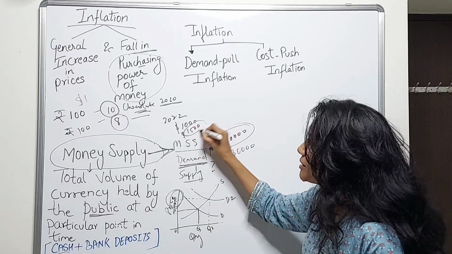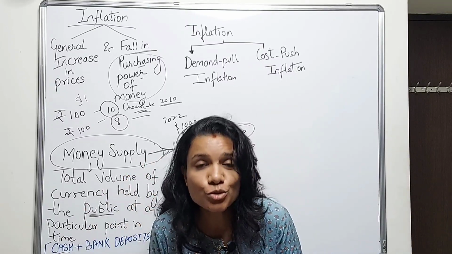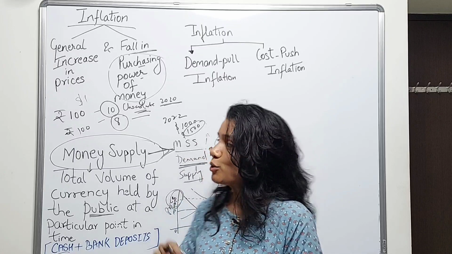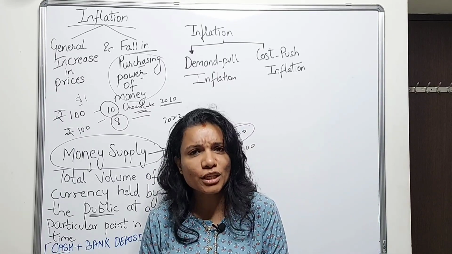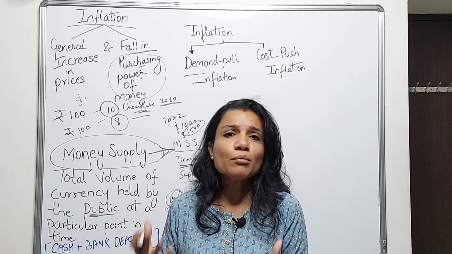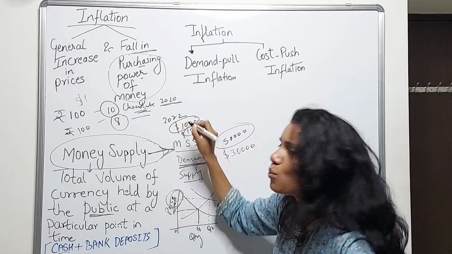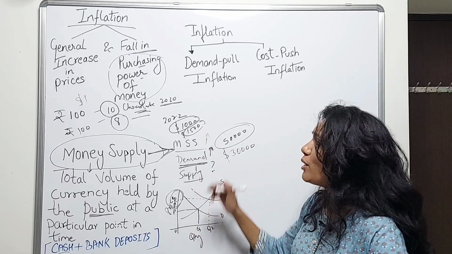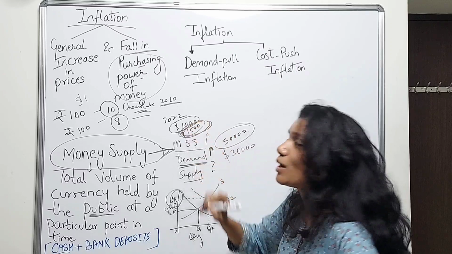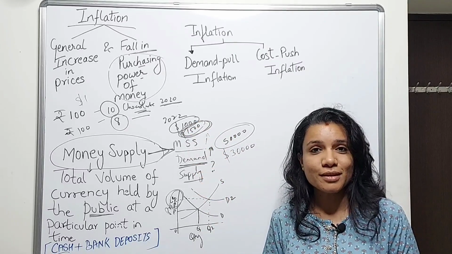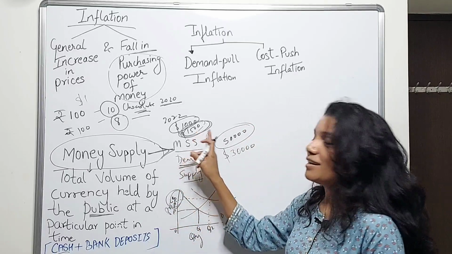But at the same time, the prices of the commodities or the goods or the services that I used to purchase have also increased. So the essential commodities like food, clothing, shelter, health, education, all of these will become more expensive. So the things which I used to buy for $1,000, now I won't be able to buy the same commodities even at $1,500. Why? Because things are becoming expensive, and this is where the problem arises.